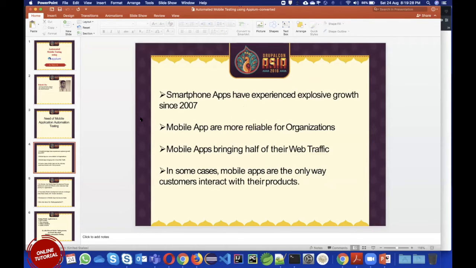These things we have already discussed. Since 2007 onwards there has been explosive growth in smartphones, and because of that every company or product owner is trying to reach customers on mobile and is developing mobile applications. A couple more reasons: network traffic, or the internet, is now cheap, so people have started using mobiles frequently, and all things are on mobile connected with the internet. So everyone is trying to reach their customer base through mobile.